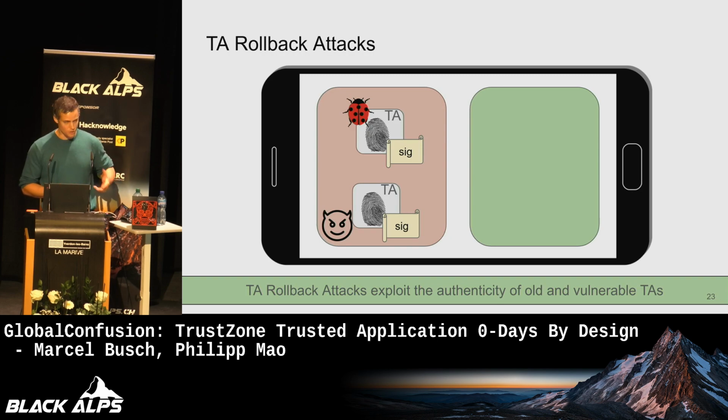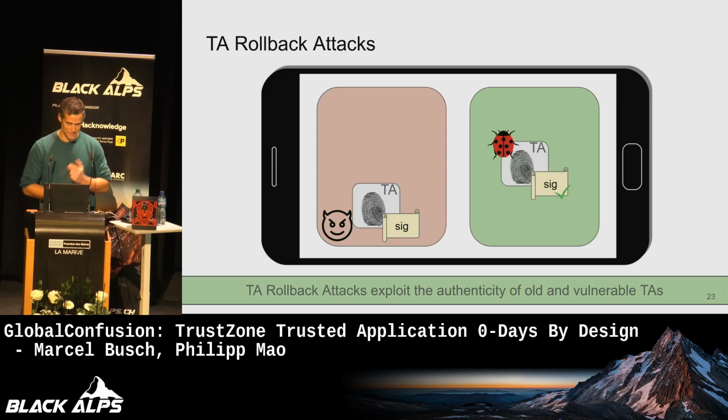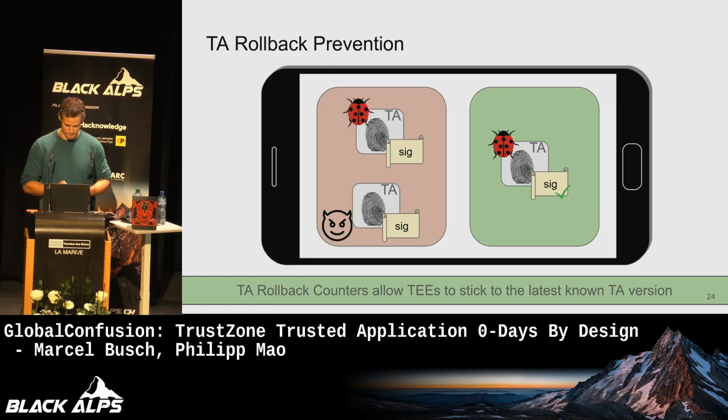So now the vendor goes along and patches these trusted applications, and there are two versions existing now, right? You can just grab an old firmware image and get the properly signed version of that and just load this one into the trusted execution environment, and you have your control again. And that's called a rollback attack, right? And vendors should, of course, all across the board, take care that this cannot happen.